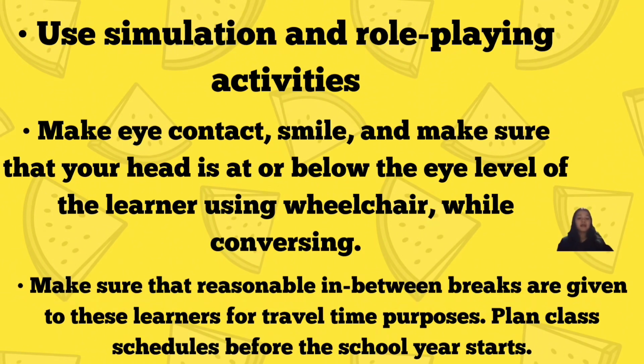So, when we are conversing, we should really make eye contact, and smile, and make sure that our head is below the eye level of the learner who uses a wheelchair. Sit or crouch near the learner but do not lean. We should not lean on their shoulder so as not to invade their personal space.